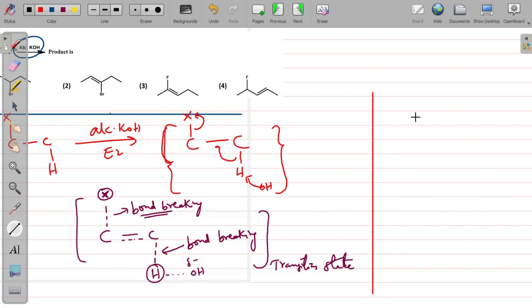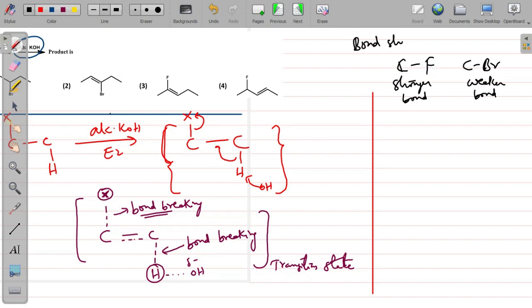Now, therefore, among the CF bond and the CBr bond, which bond is the weaker bond? This is the weaker bond. This is the stronger bond. Why? Because fluorine is a smaller atom. Therefore, the carbon-fluorine bond length will be smaller than the carbon-bromine bond length. Since bond length and bond strength are inversely related, the CF bond is stronger than the CBr bond.